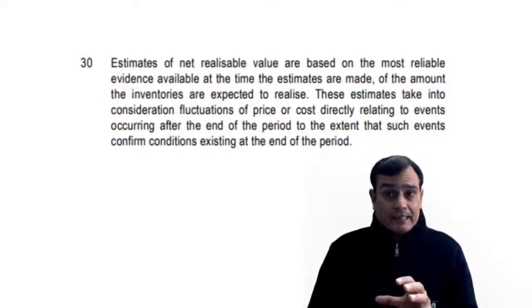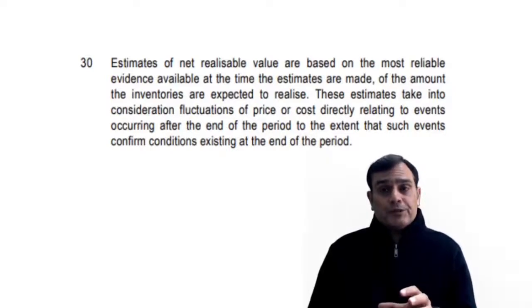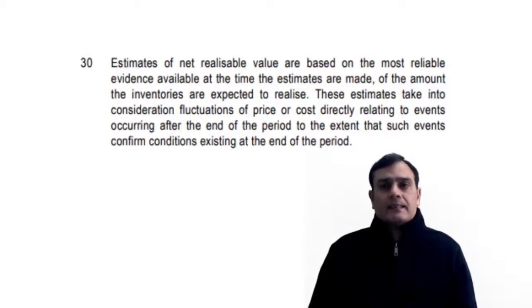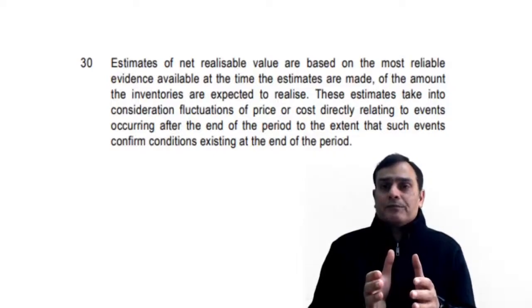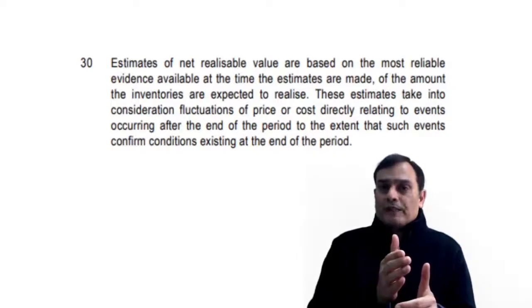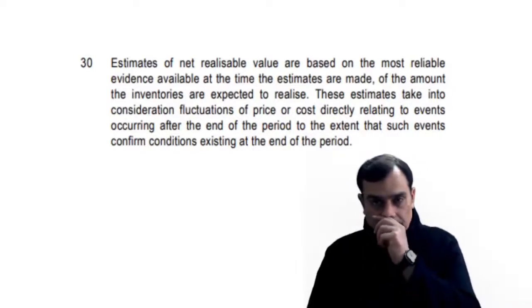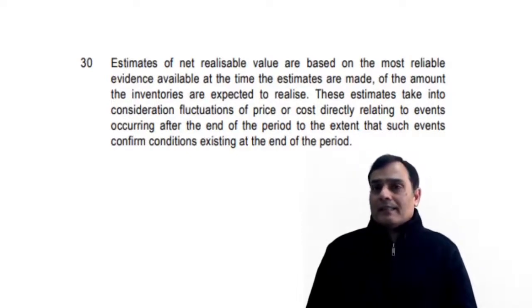It says these estimates take into account fluctuations of prices or cost directly relating to events occurring after the end of the period, to the extent that such events confirm conditions existing at the end of the period. Let's take an example. Let's say a company measured an item of inventory. The cost of the inventory is 10 lakhs and the NRV is, let's say, 12 lakhs. So considering the measurement principle, we consider the inventory at cost, which is 10 lakh rupees, because it is cost or NRV, whichever is less.